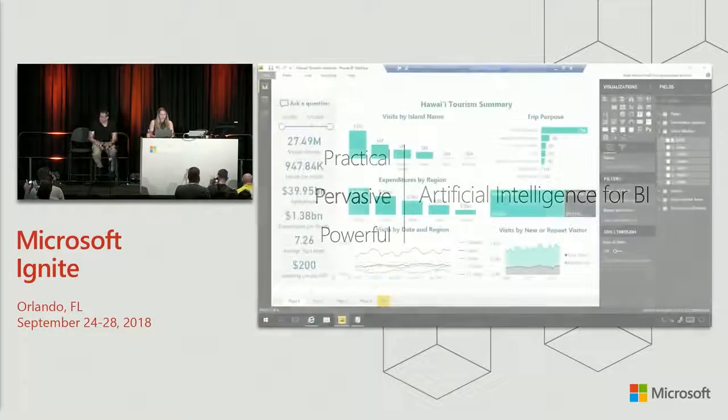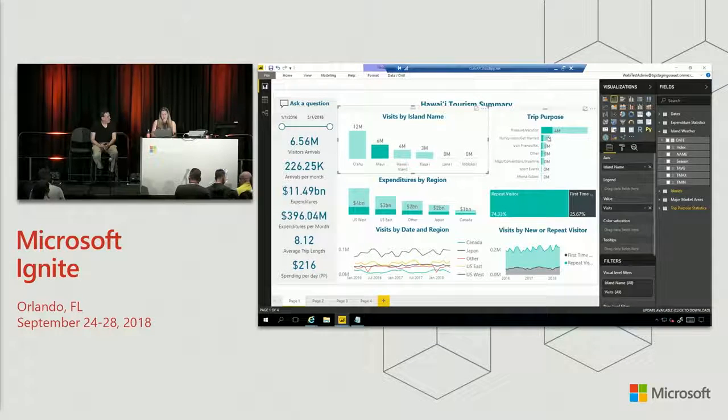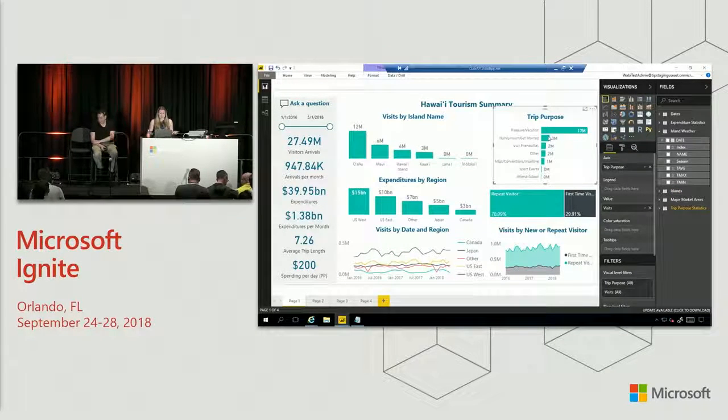Cool. And so over here, we have a report looking at Hawaii tourism. And as a business user, the usual kind of workflow about what I would do is slice and dice my data to try and find some interesting trends. But with Power BI, what we try to do is automate finding all of these insights for you. So over here, if I look at, let's say, my visits by date, we can see there's been a bit of a fall in US West.